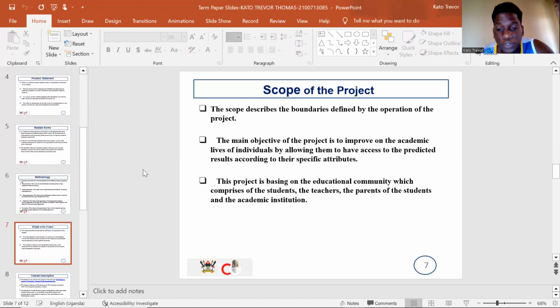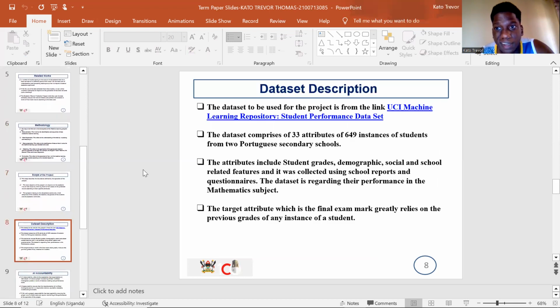So the scope of the project is towards the educational community of the world, comprised of students, the teachers, the parents of the students, and the academic institution. An academic institution itself, it's really basing on education of the people. The dataset description: I got the dataset from the UCI machine learning repository.